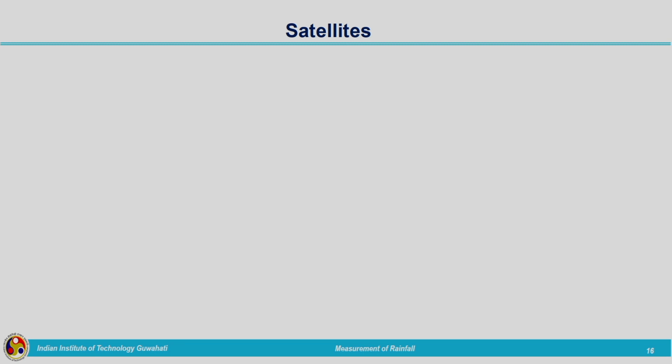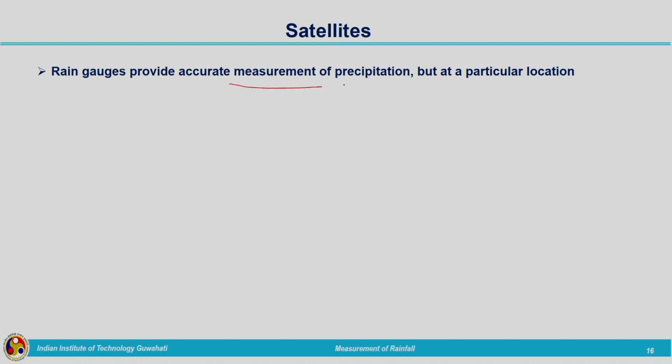So, we have seen rain gauges and also radars. Rain gauges provide accurate measurement of precipitation, but at a particular location. At a particular location, this much is the depth of rainfall for different intervals of time, maybe 15 minutes or even lesser. Radar data also comes at very small intervals of time, and the spatial variability is also available. But the problem with rain gauges is that they give data at a particular point. It is not giving us the spatial variability of the rainfall.